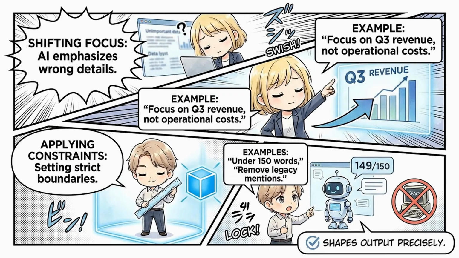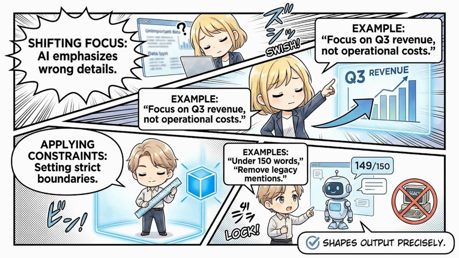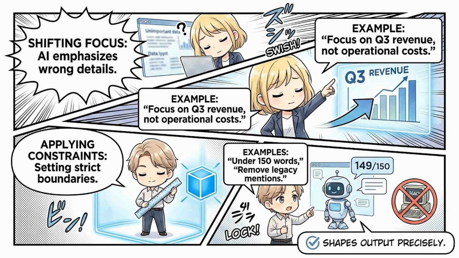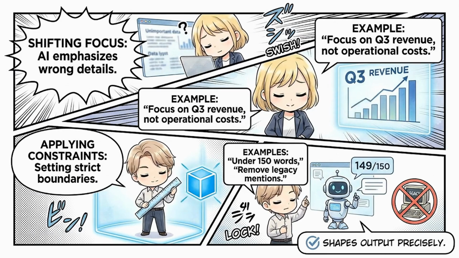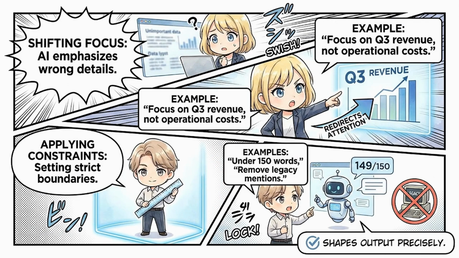The third category of iterative refinement is shifting focus. This is necessary when the AI emphasizes the wrong details or prioritizes information differently than you intended. For instance, you might reply, "Rewrite this summary, but focus heavily on the Q3 revenue growth rather than the routine operational costs." This redirects Copilot's attention to the most critical metrics.